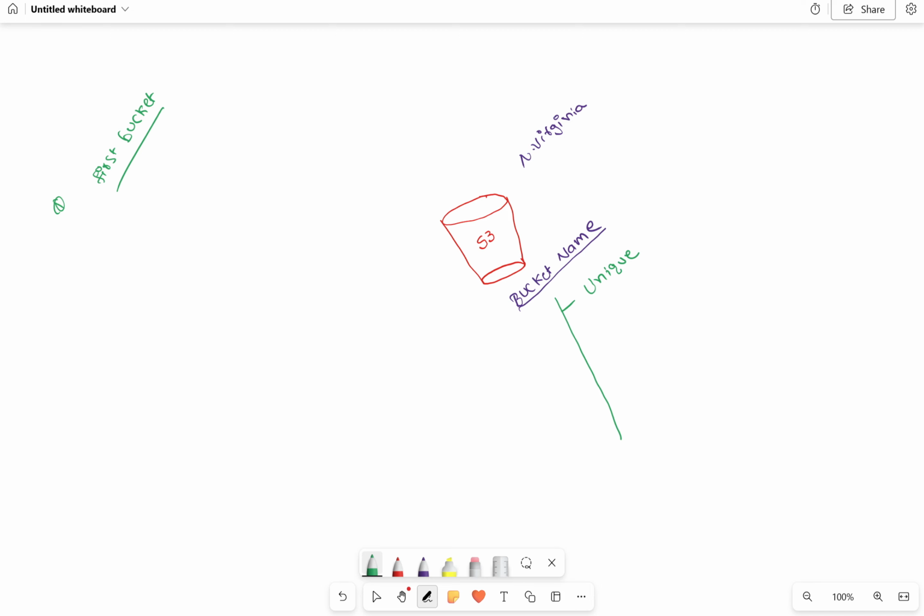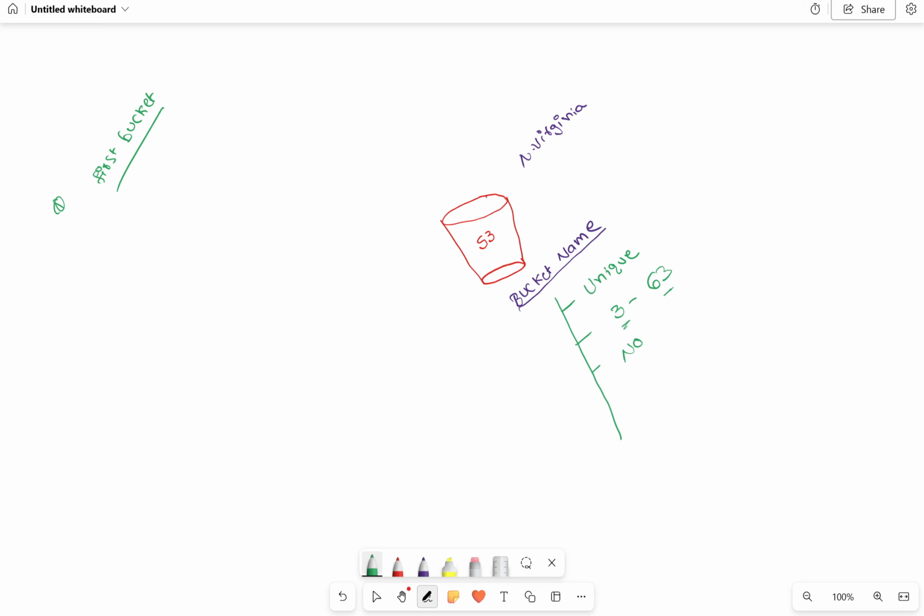So the bucket name must be unique across all AWS accounts, and the name must be between 3 and 63 characters, minimum 3 and maximum 63.